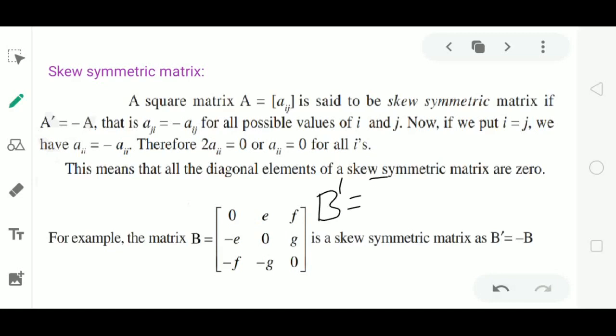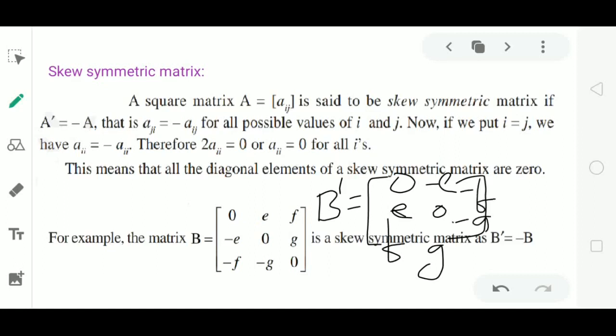B dash is the transpose of B. We write the elements of B dash by interchanging rows and columns of B. The elements of the first column: 0, E, F; second column: minus E, 0, G; minus F, minus G, 0. Now if I take the minus sign outside, then it will be equal to negative of B.